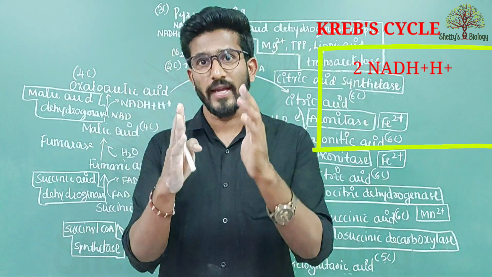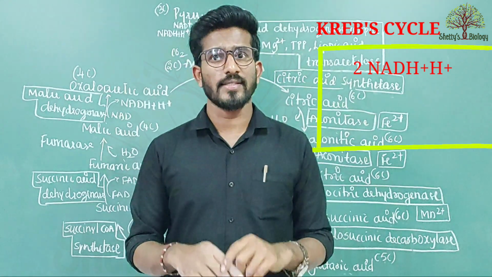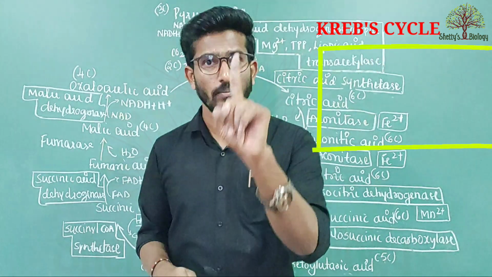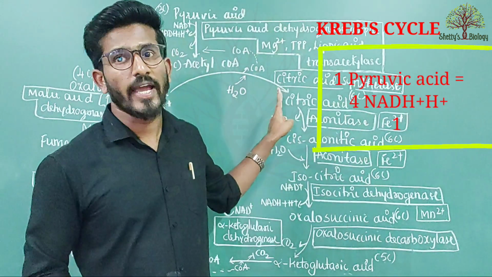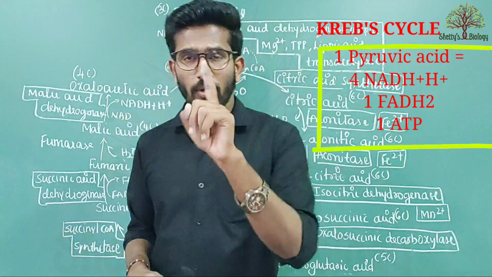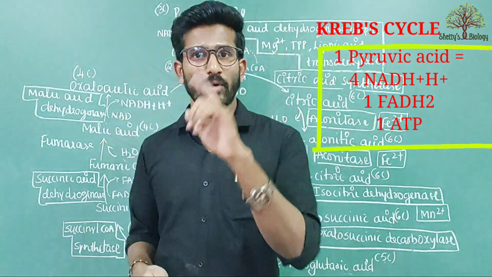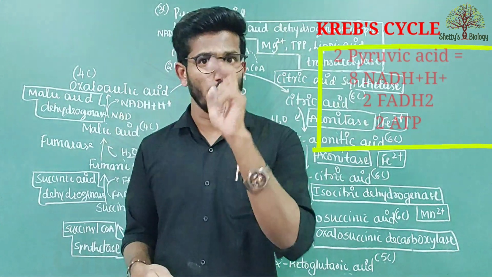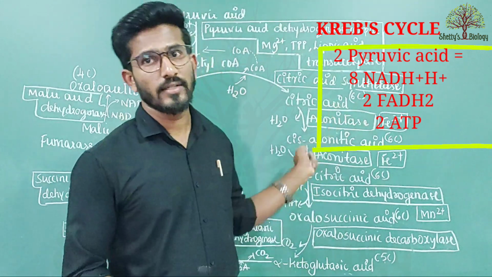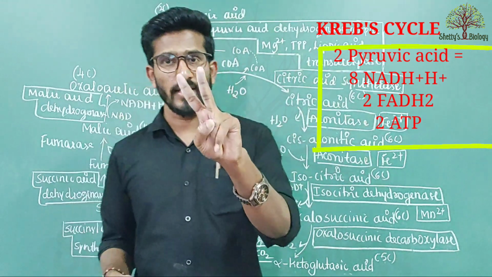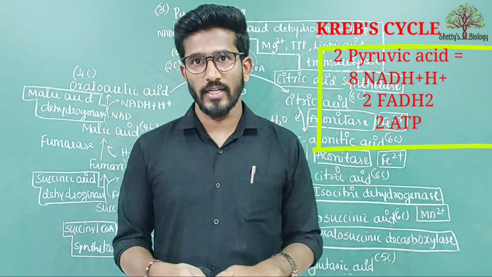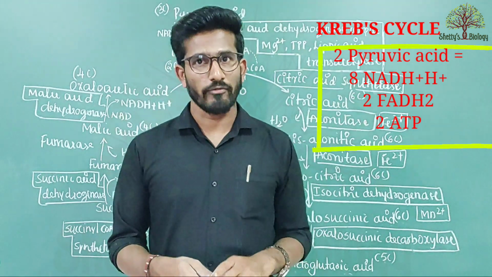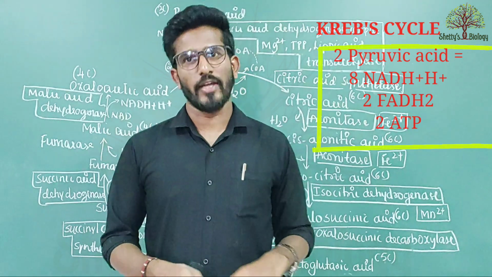But remember, at a time only 1 molecule of pyruvic acid can enter the cycle. 1 molecule of pyruvic acid synthesizes 4 molecules of NADH2, 1 molecule of FADH2 and 1 molecule of ATP. But there are 2 molecules of pyruvic acid, so the Krebs cycle takes place twice, which equals 8 molecules of NADH2, 2 molecules of FADH2 and 2 molecules of ATP.